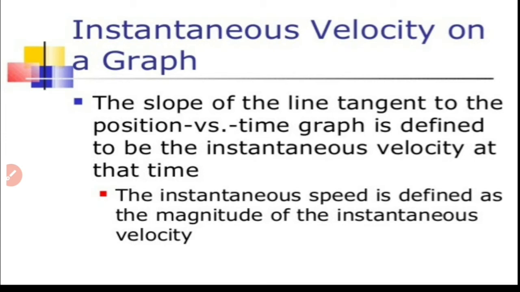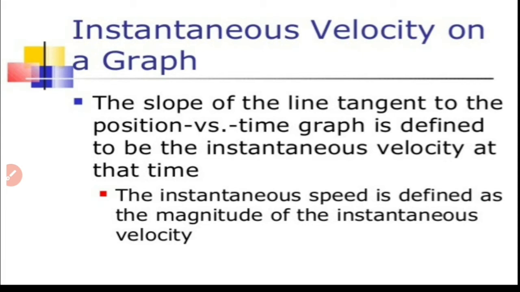But in the case of a body in non-uniform motion, we have to draw a tangent to the graph, because for a body in non-uniform motion, the position-time graph will be a curved one. Then to the curve, at the instant of time at which we want to find the instantaneous velocity, we have to draw a tangent, and the slope of that tangent will give you the instantaneous velocity. So the slope of the tangent to the position-time graph will give the instantaneous velocity at a particular instant of time.